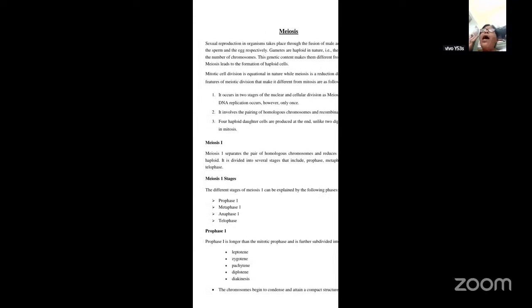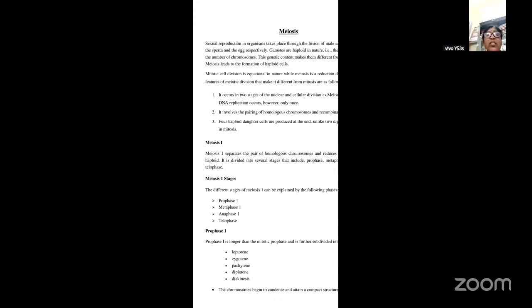So here we see 4 haploid daughter cells, but in mitosis only 2 diploid cells are present. Mitosis leads to the formation of 2 diploid cells, because there is equal distribution of the chromosomes. But in meiosis it is not equational. The distribution is not equal. Reduction division takes place and leads to the haploid number of chromosomes, forming 4 haploid cells, because here recombination, or crossing over, takes place. Now we'll see one by one what the different stages are.